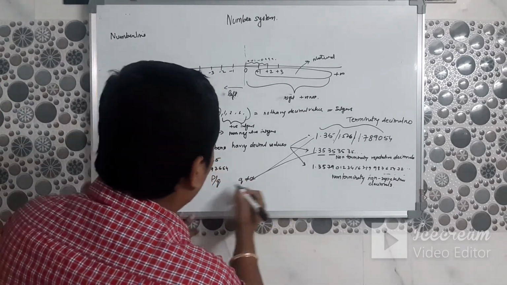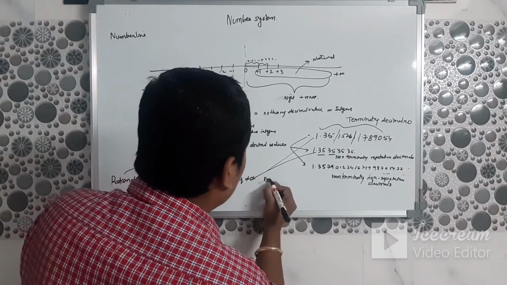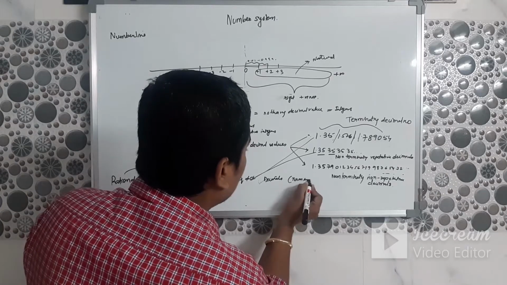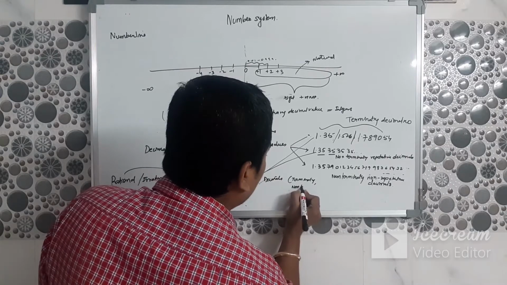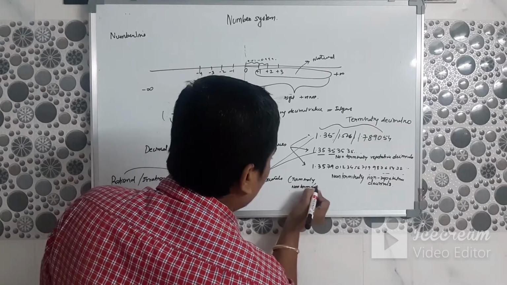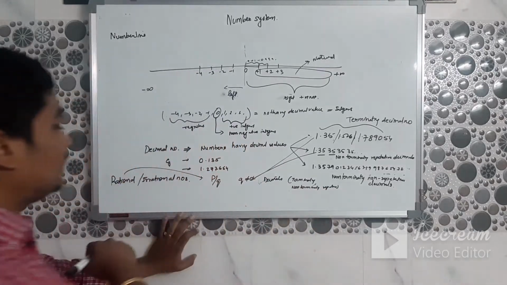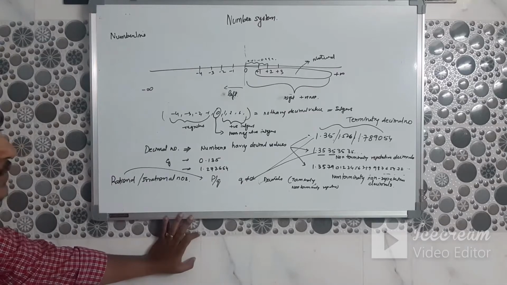Any rational numbers include integers and decimals. You see, terminating decimals and non-terminating repetitive decimals can be represented in the form of p by q, and they are rational numbers.